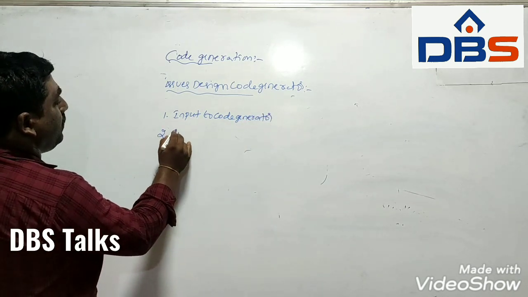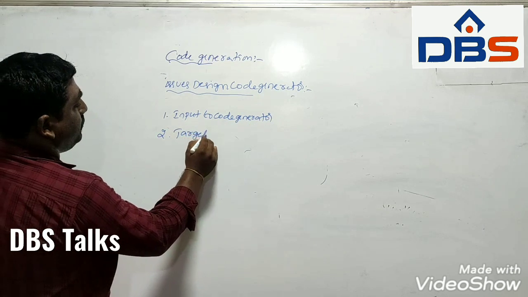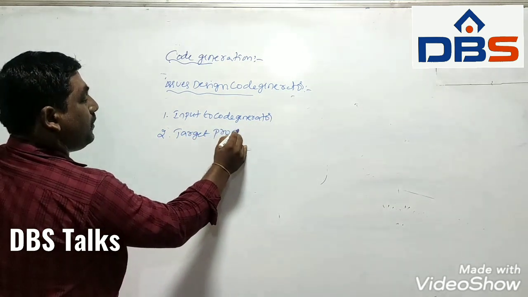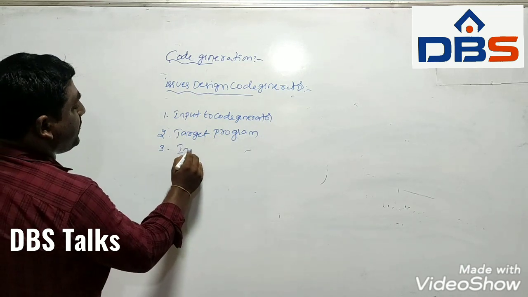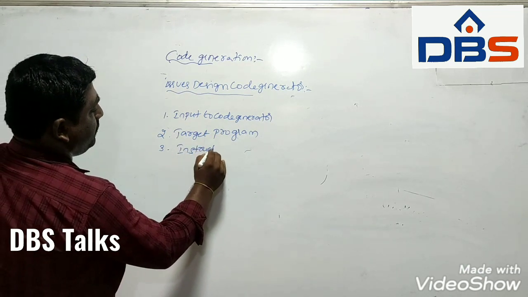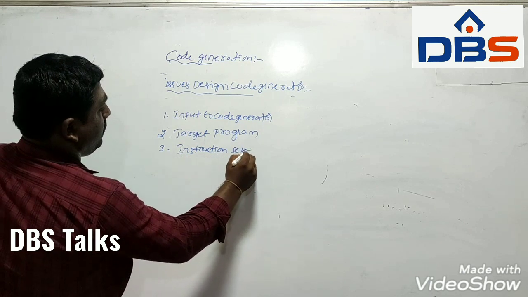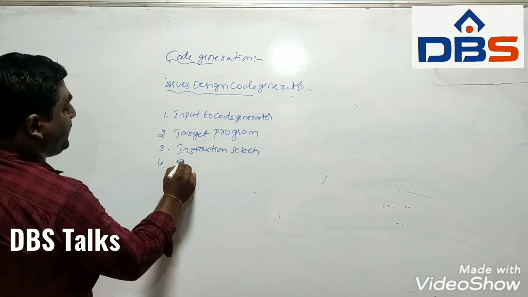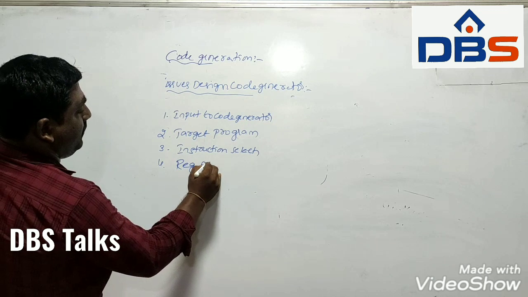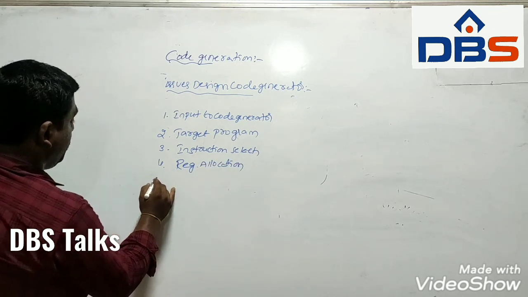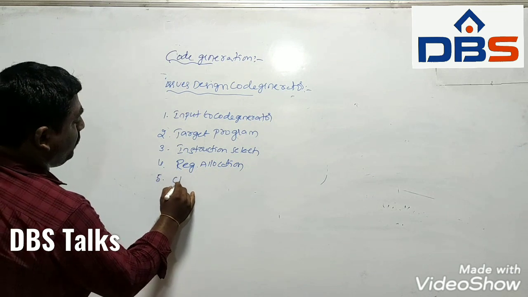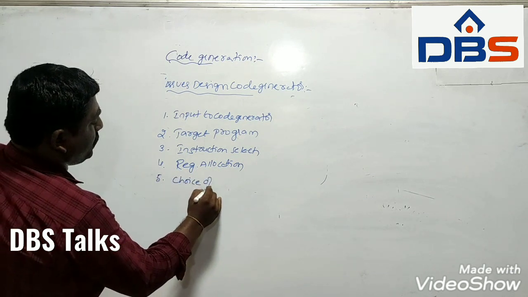The second one is target program. The third one is instruction selection. The fourth one is register allocation. The fifth one is choice